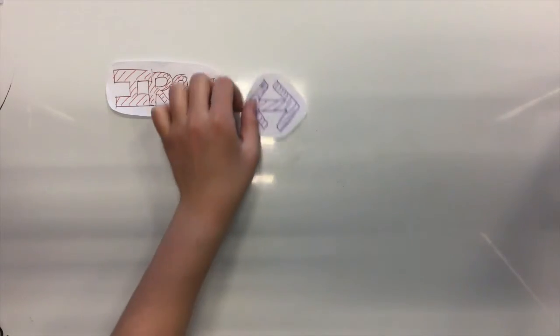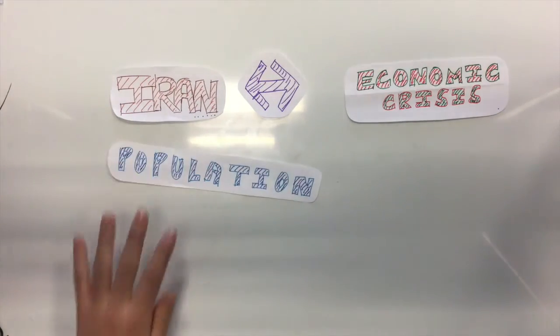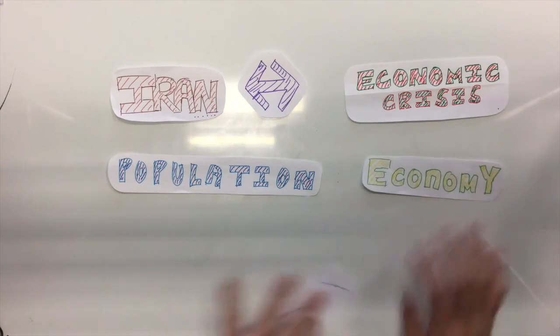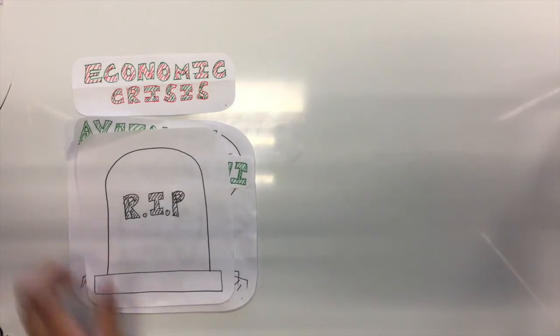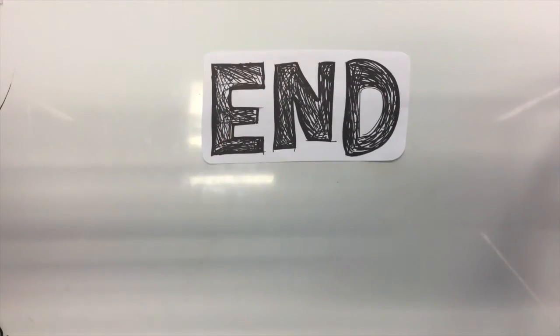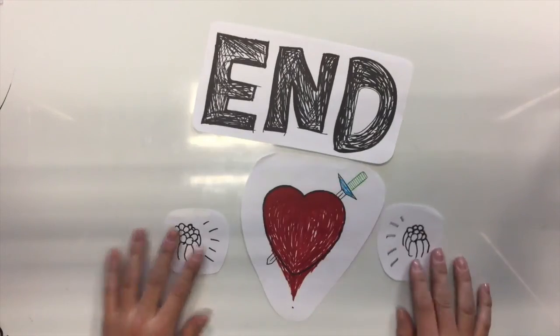The Iranian government faced an economic crisis because of its population growth rate of nearly 4% per year. The population grew while the economy shrank. The economic crisis was compounded by the death of Ayatollah Khomeini at age 87 in 1989. The war ended, yet there are still smaller wars going on between Iran and Iraq, enemies in heart. The end.